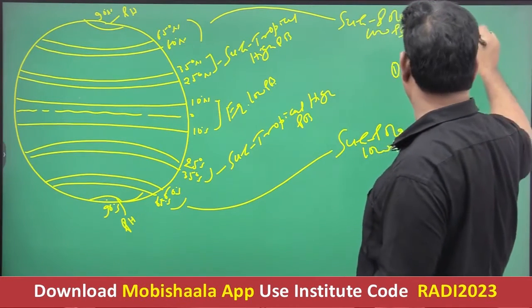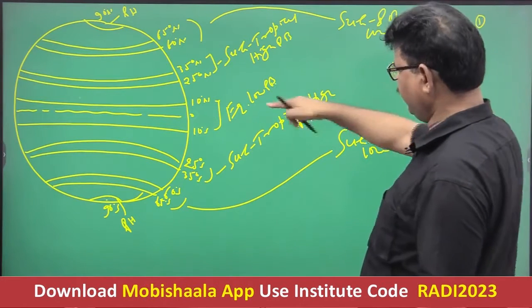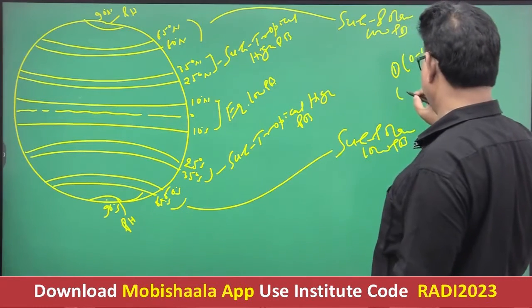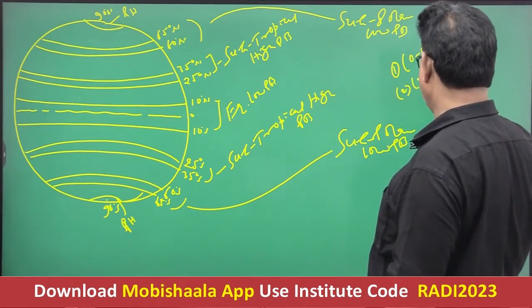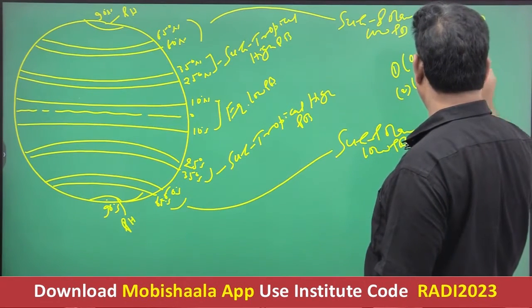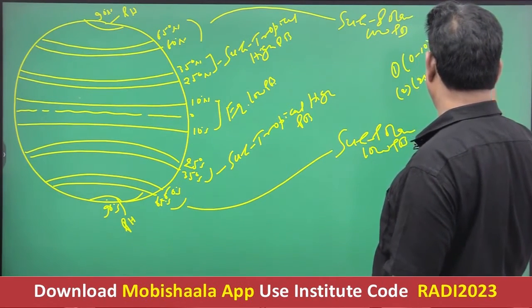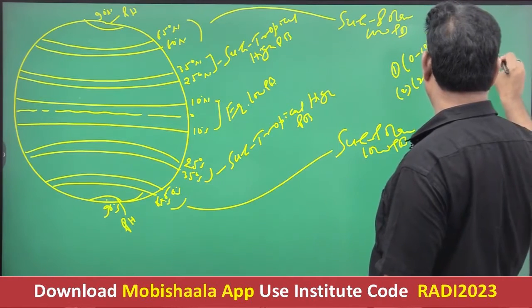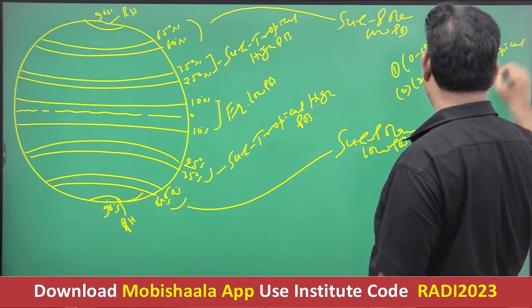The second zone, its number is 1 as it is located in the center, is between 25 to 35 degree north and south. This is the subtropical high pressure belt.